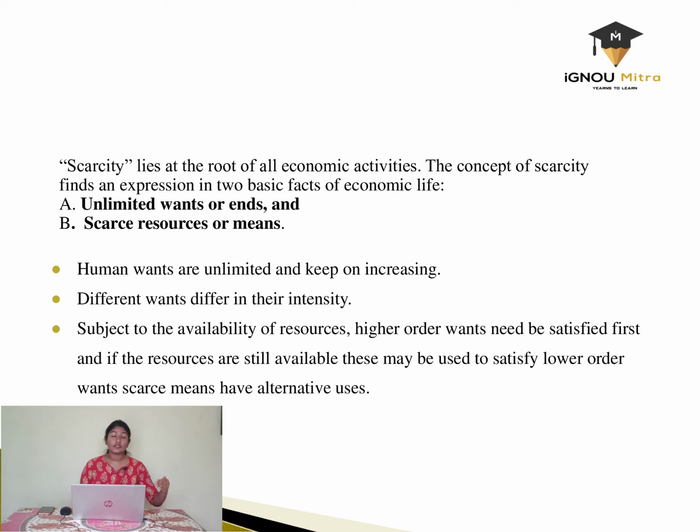We have to allocate resources in such a way that the utility of a rational consumer is maximized. For example, if we have 1,000 rupees, we may consume it now or save it for later use. Hence, it completely depends on the discretion of the rational consumer, and the need is to maximize the utility of the consumer.